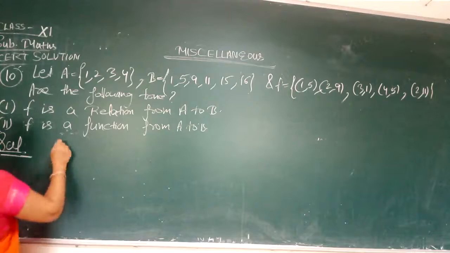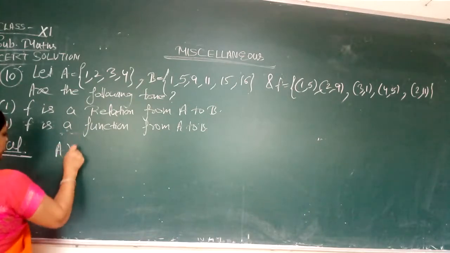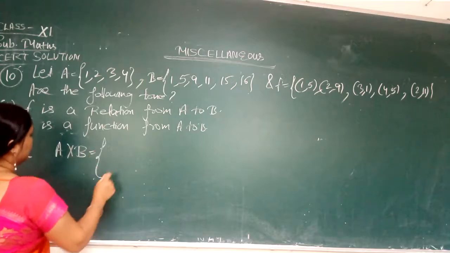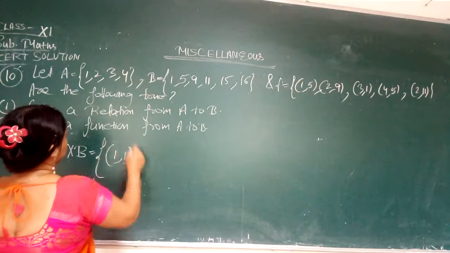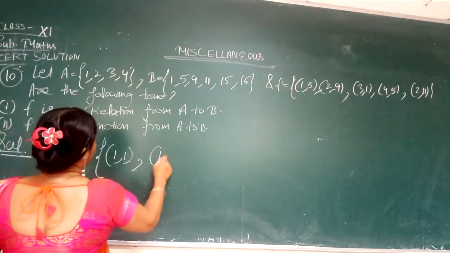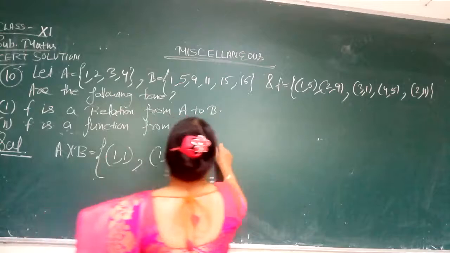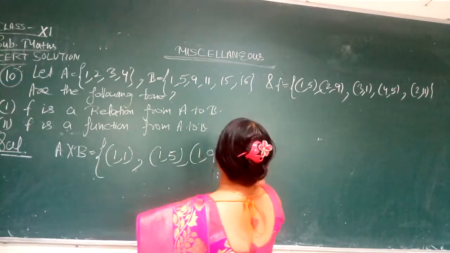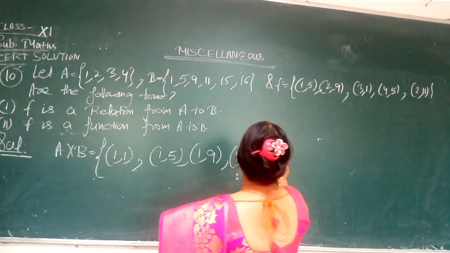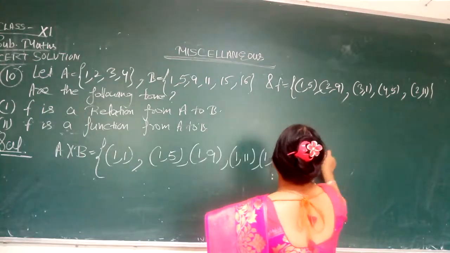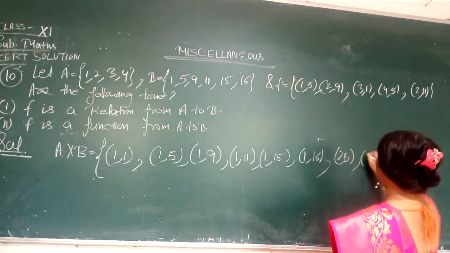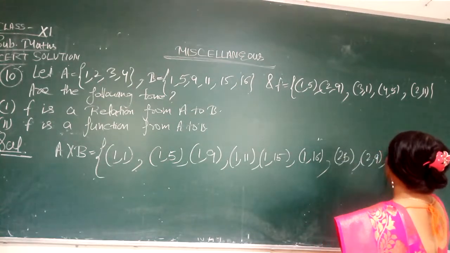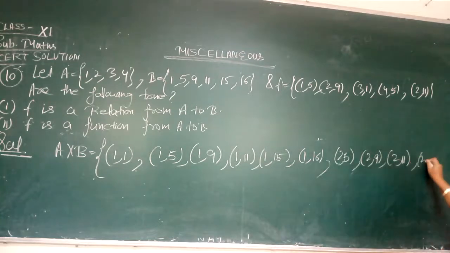First of all, given A and B, we have to find A cross B. This is the Cartesian product. Now A cross B will come here: (1, 1), (1, 5), (1, 9), (1, 11), (1, 15), (1, 16). And after that the second ordered pairs: (2, 5), (2, 9), (2, 11), (2, 15) and (2, 16).